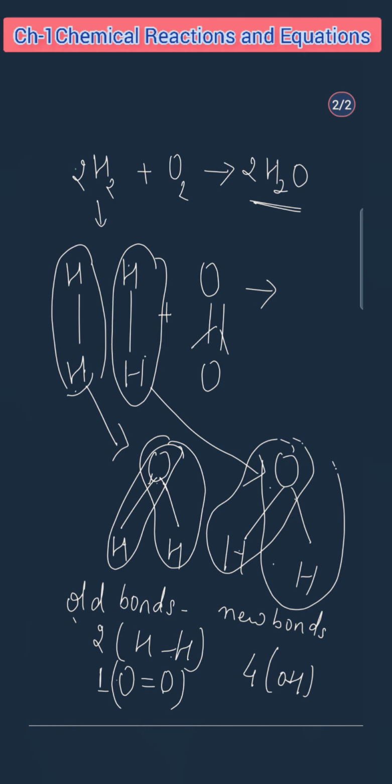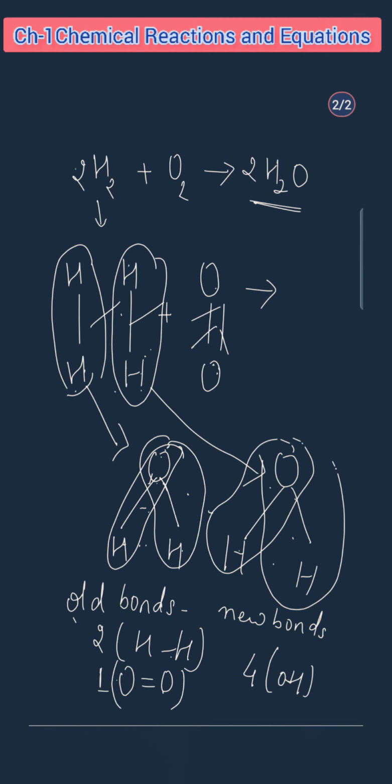Okay, so now we can see, for example, during the formation of water, the rearrangement of hydrogen and oxygen atoms. You can see this hydrogen and oxygen rearrange themselves. These two oxygens are not bonded together with each other. They bonded with hydrogen. Here hydrogen was bonded with hydrogen. Here they have rearranged themselves, and oxygen bonded with hydrogen, and here hydrogen bonded with oxygen. So you can see during the formation of water, the rearrangement of hydrogen and oxygen atoms takes place, and new bonds are formed between hydrogen and oxygen atoms, right?